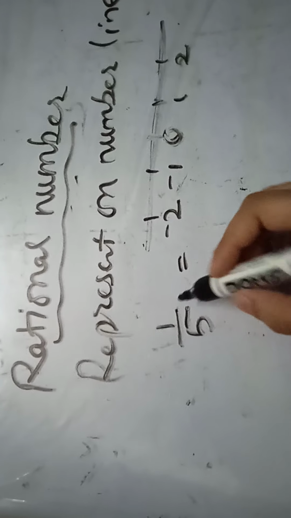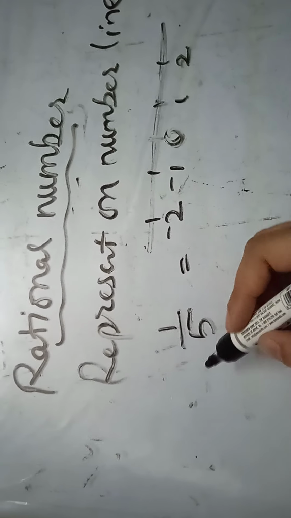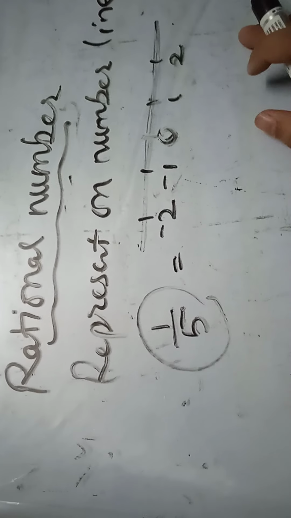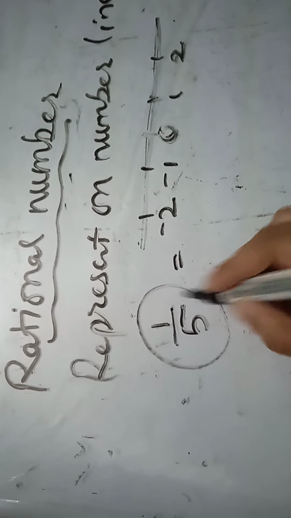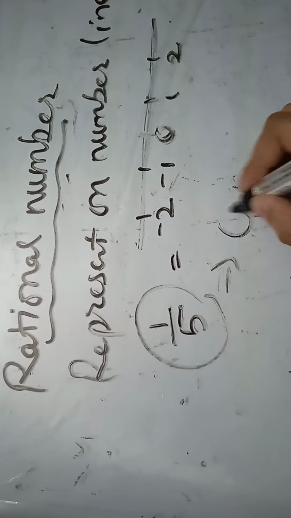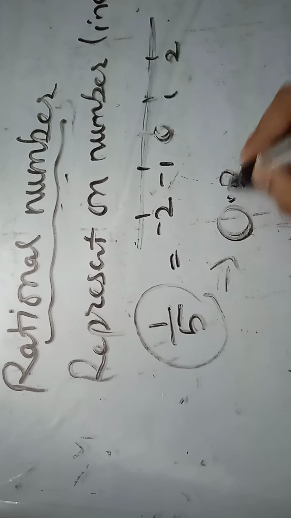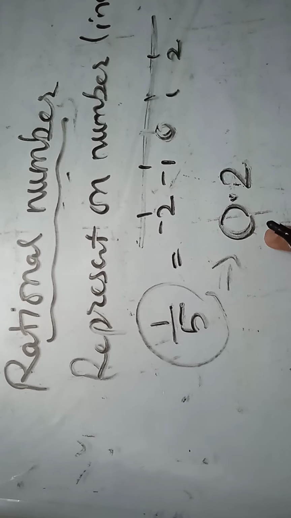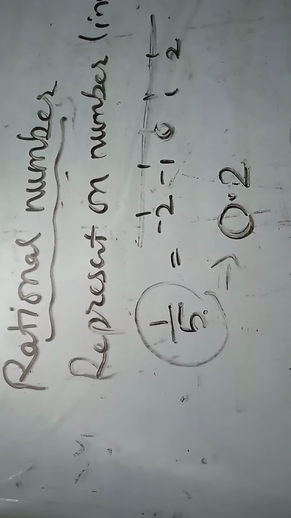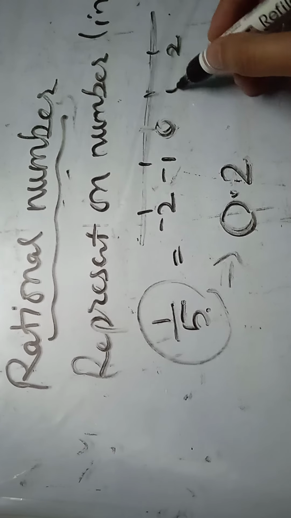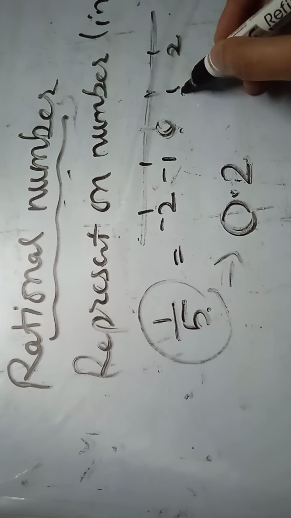Now with the help of this number line I will show you how you can represent 1 upon 5 on a number line. First of all, you have to convert it into decimal form. Like if you divide 1 by 5, what will you get? You get 0.2. From this 0.2 we can easily indicate that 1 upon 5 lies between 0 and 1.